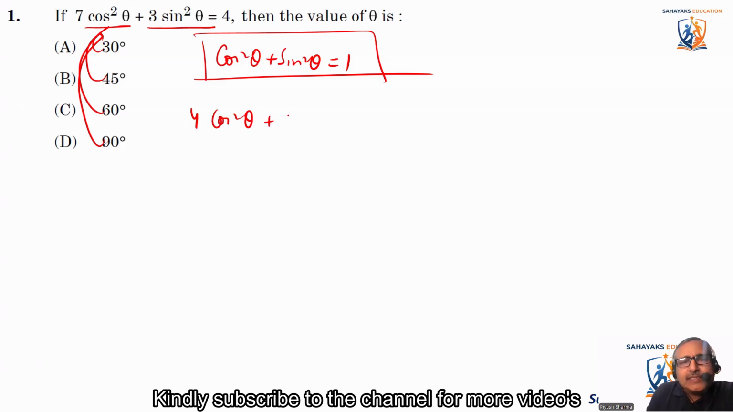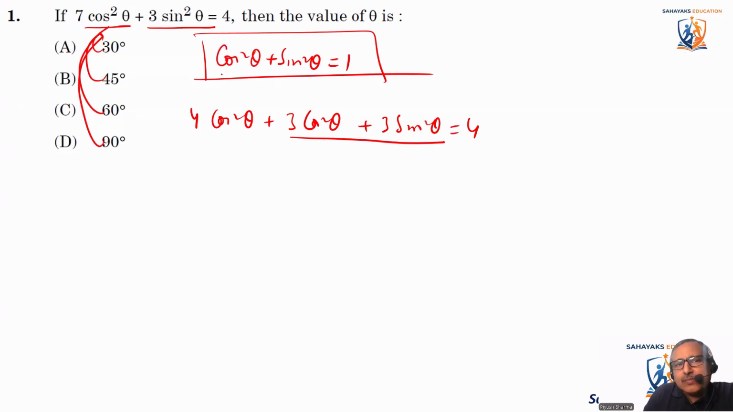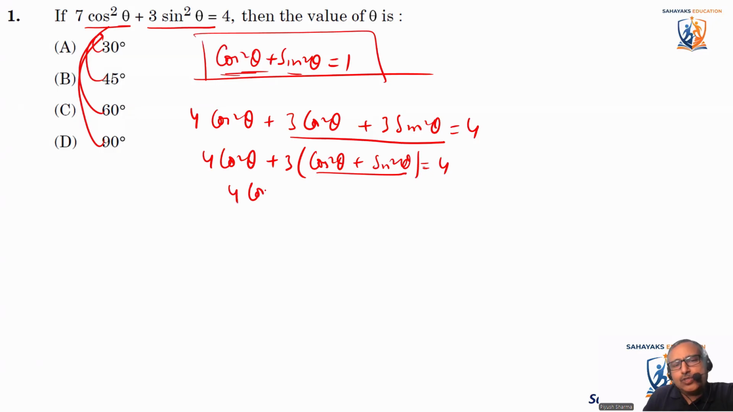तो आपने क्या लिखा, 7 cos square theta को आपने लिखा 4 cos square theta plus 3 cos square theta plus 3 sin square theta is equal to 4। ओके, अब ये 3 cos square theta plus 3 sin square theta, ठीक है। अब इसमें 3 कॉमन ले लिया, तो आ गया 4 cos square theta plus 3 कॉमन cos square theta plus sin square theta is equal to 4, राइट। cos square theta plus sin square theta कितना होता है, 1। तो आपने क्या लिखा, 4 cos square theta plus 3 into 1, so 3 into 1 is 3 is equal to 4।